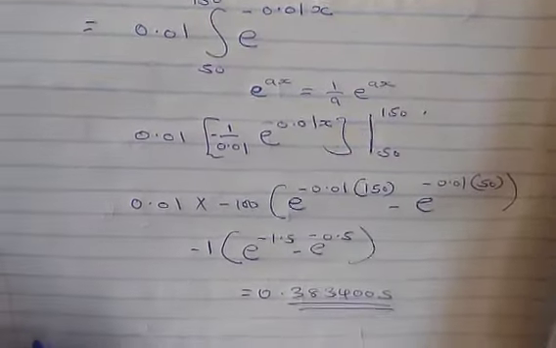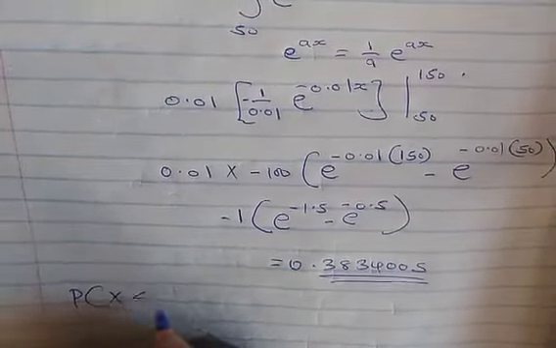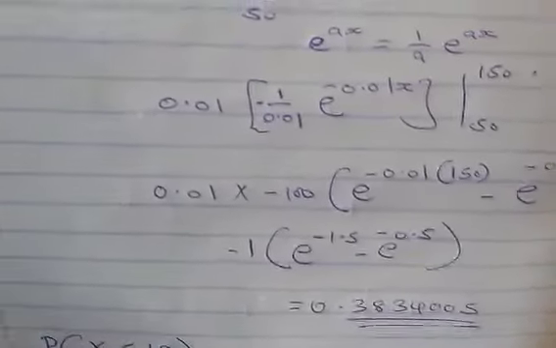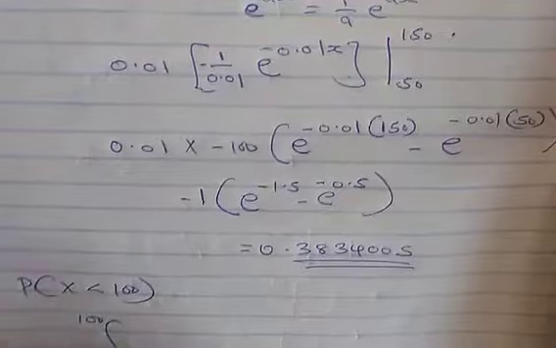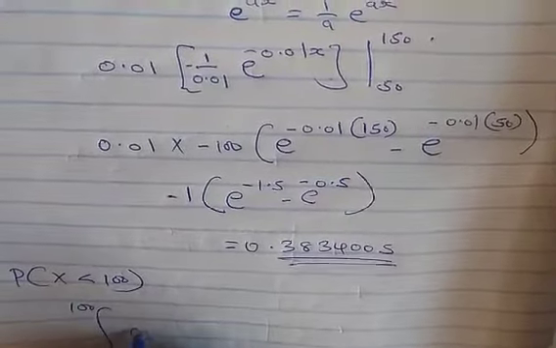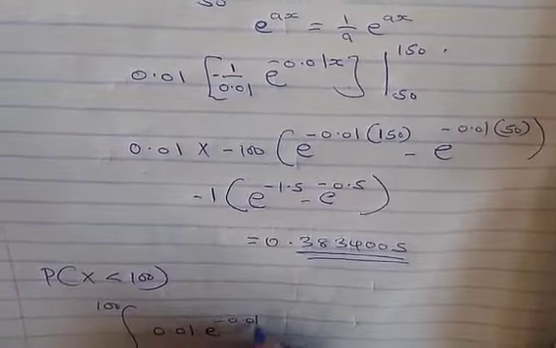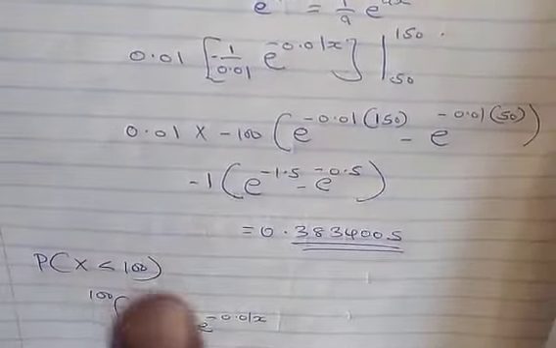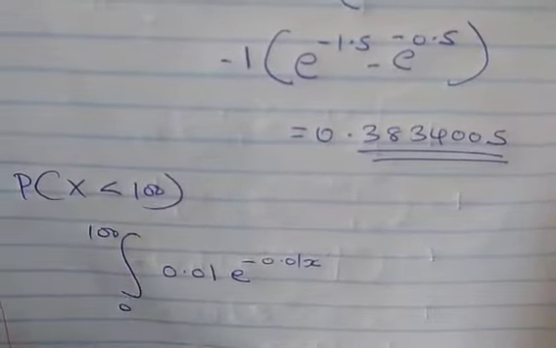Then part 3, the probability that x is less than 100. We do the same thing. We integrate from 0 to 100 our equation 0.01 exponential of negative 0.01x. Because we've done everything, we can just replace, because we know the integration there.